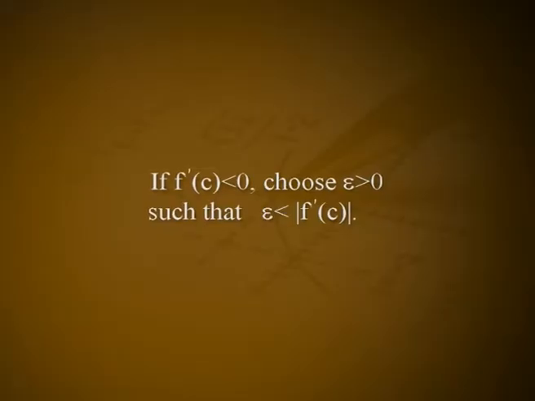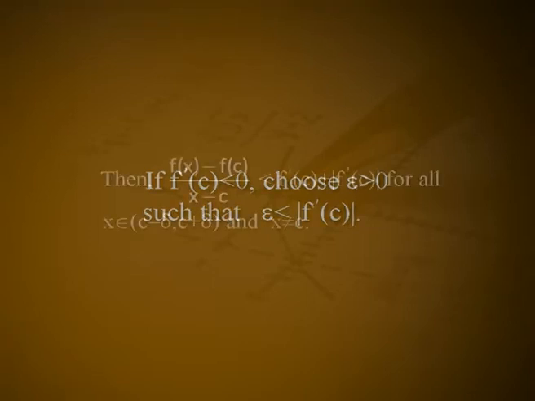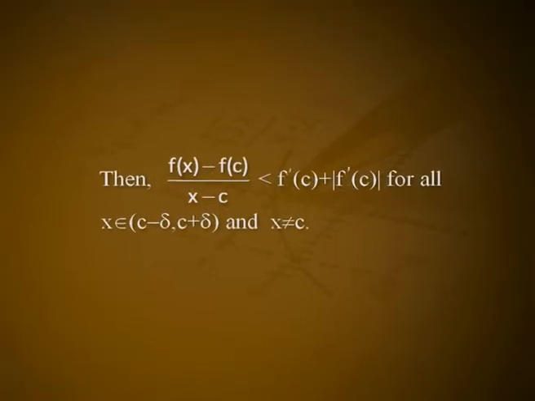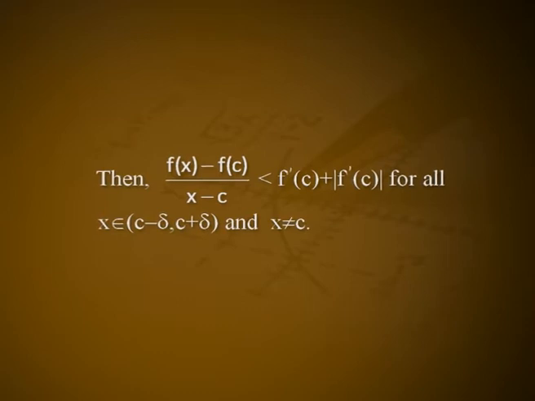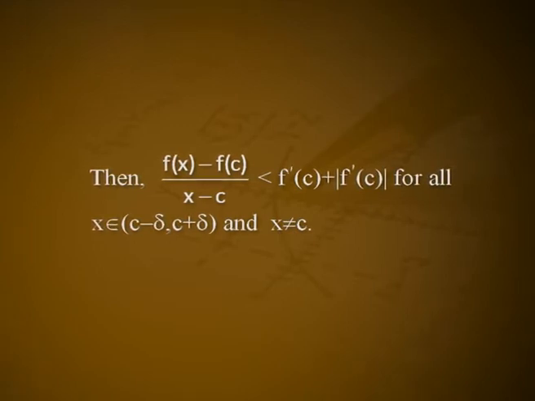b. If f′(c) < 0, choose ε > 0 such that ε < |f′(c)|. Then (f(x) − f(c))/(x − c) < f′(c) + |f′(c)| for all x in the open interval (c − δ, c + δ) and x ≠ c.